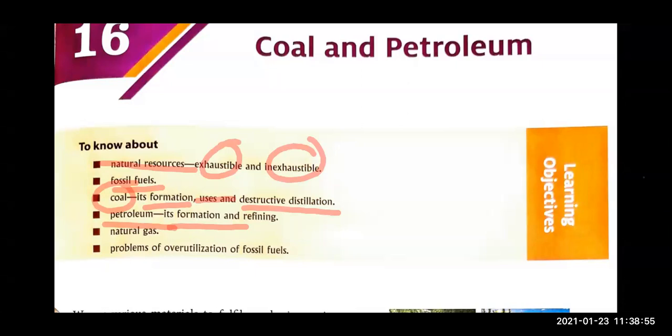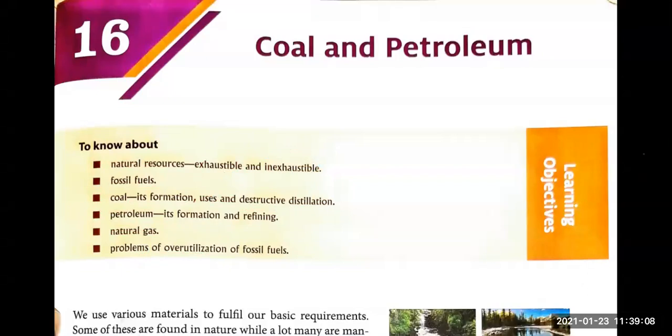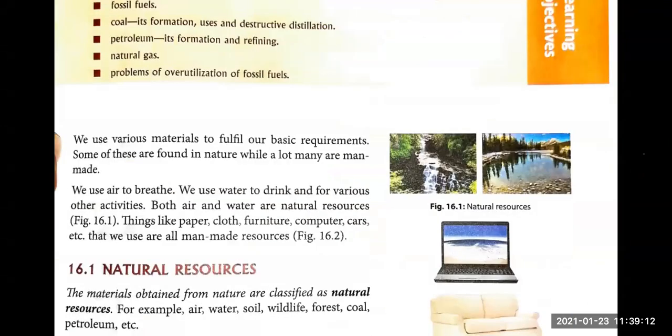We'll talk about natural gas and we will talk about the problems which have been created due to the overutilization of fossil fuels, right? So let's start with the first part. That is, children, we, the humans, we require many materials for fulfilling our basic requirements, right?